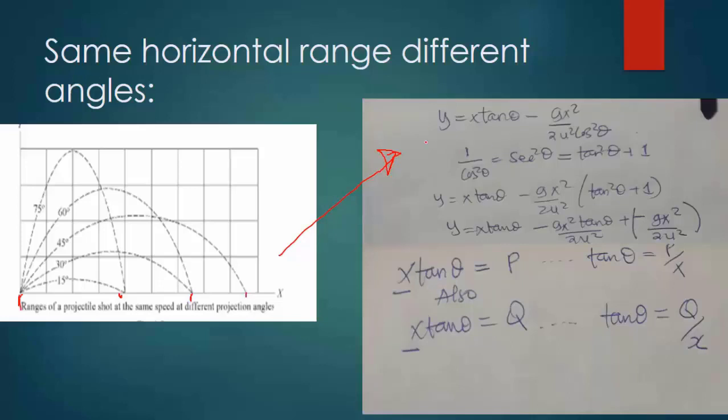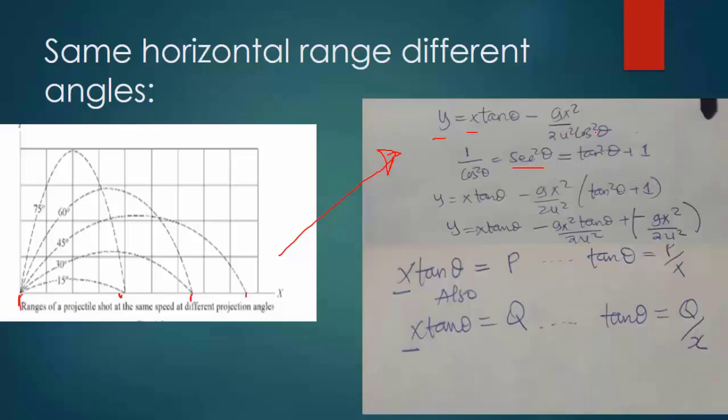Tukichukulia the general projectile equation ambayo imecombine vertical motion na horizontal motion, tunaweza tukaisimplify further. Kwa mfano, we know that 1 over cos square theta ni sawa na sec square theta. Okay, mtaona kwenye trig, kama hamjasoma bado utakuja kuona kwenye trig. Hizi ni identities tu za trigonometry. Sec square theta ni sawa na tan squared theta plus 1. So in other words, 1 over cos square theta ni sawa na tan squared theta plus 1.